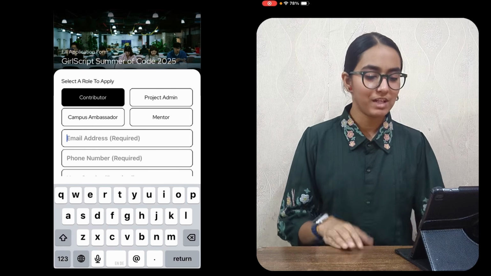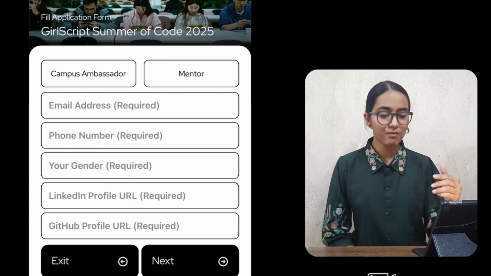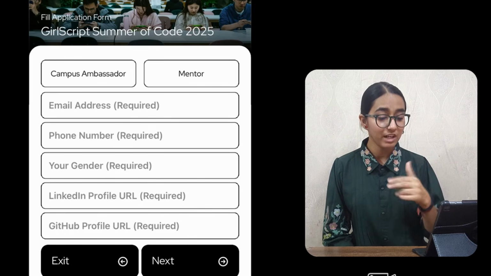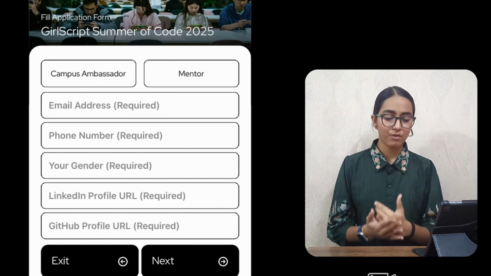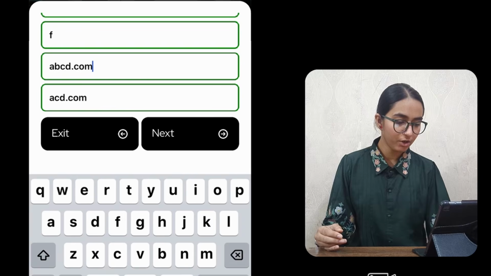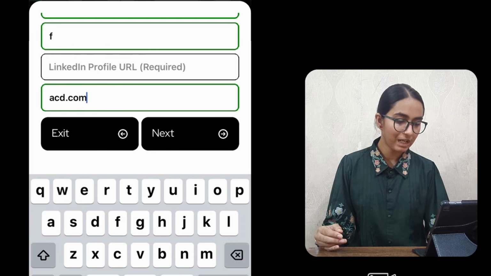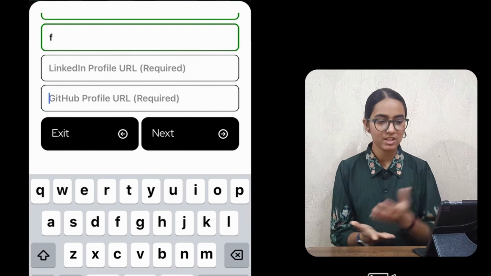So let's fill out the application form. On the first page, you have to fill your email address, phone number, gender, LinkedIn profile, and GitHub profile. These things are compulsory. See, it's written required. Don't try to experiment from your own side, thinking that it is required but they're not showing any error message, so I won't fill it.